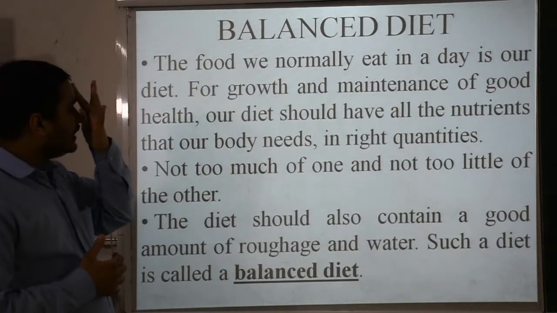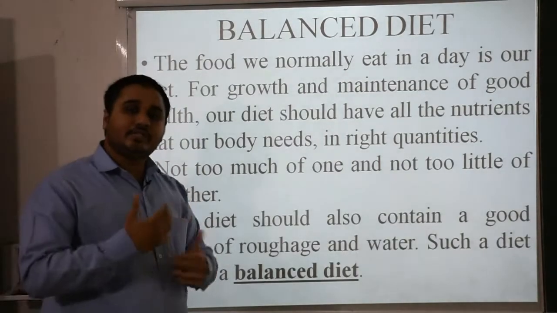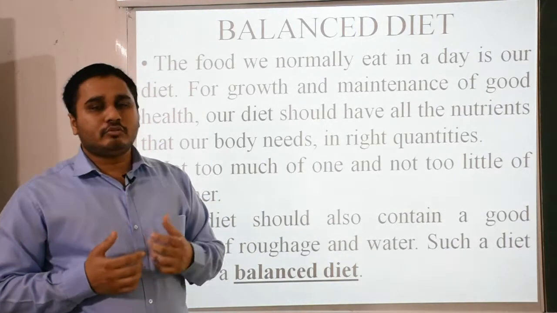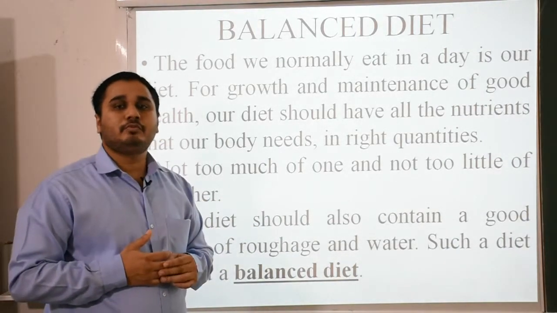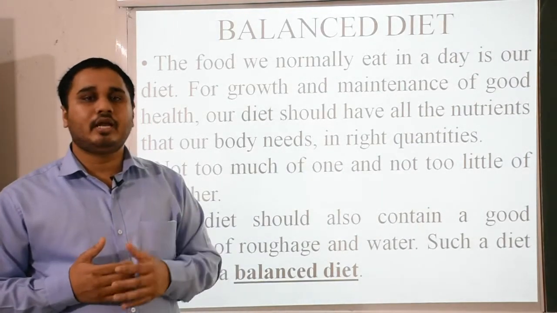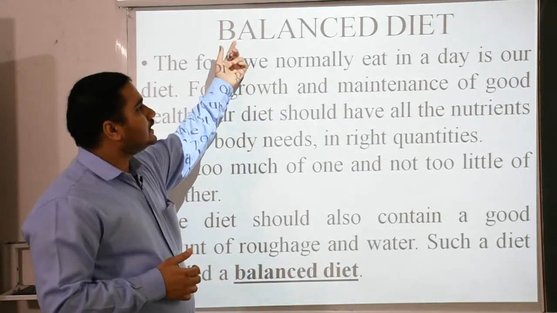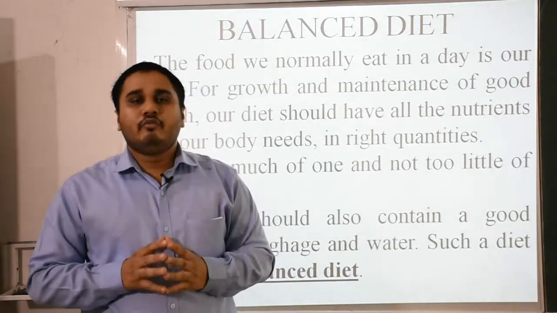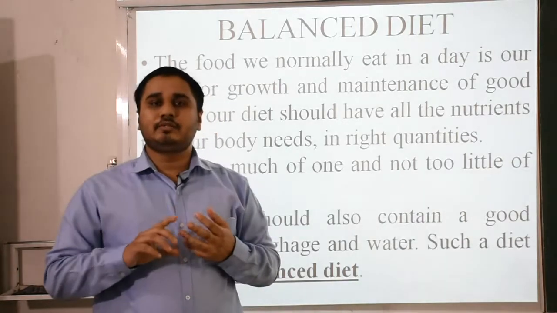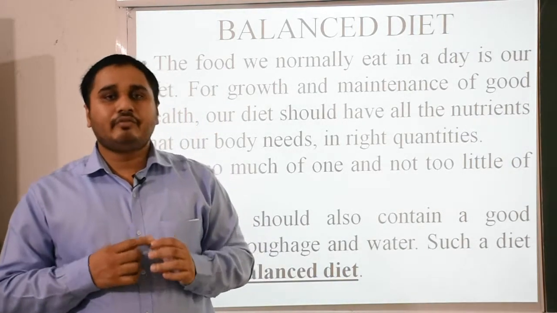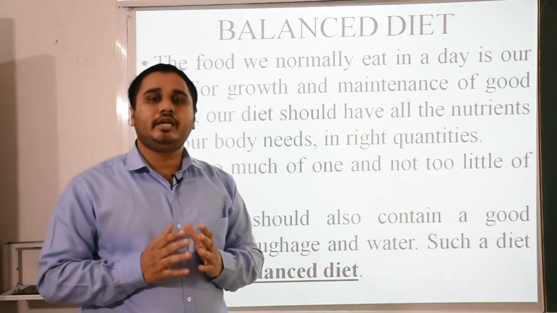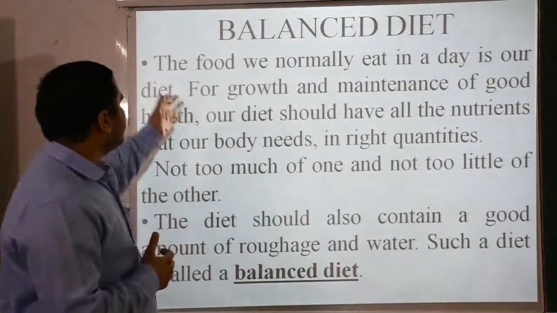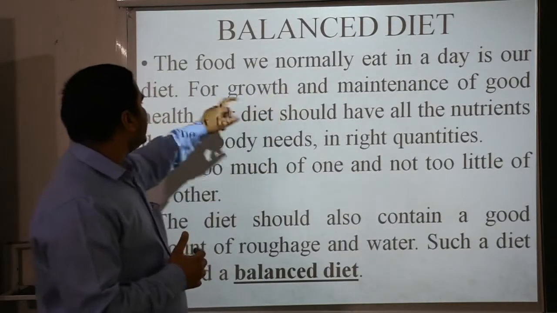Well, now the main thing is why we are studying this chapter in this class, why not in the previous classes. Previous classes also mention this kind of chapters in your books, but you were not able to apply them in proper life use. But now you will learn about a balanced diet. A balanced diet is a diet in which you have a proper meal which contains carbohydrates, fats, proteins, minerals and every nutrient you especially need at your age, at every lunch time and dinner time. So the food we normally eat in a day is our diet.